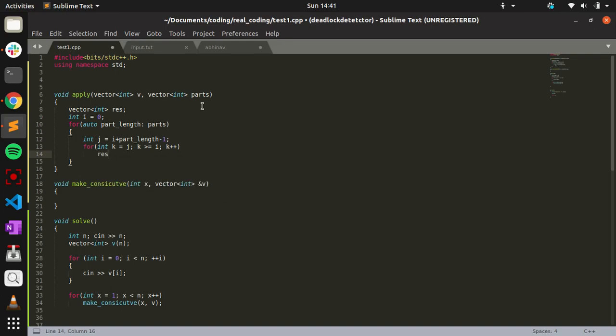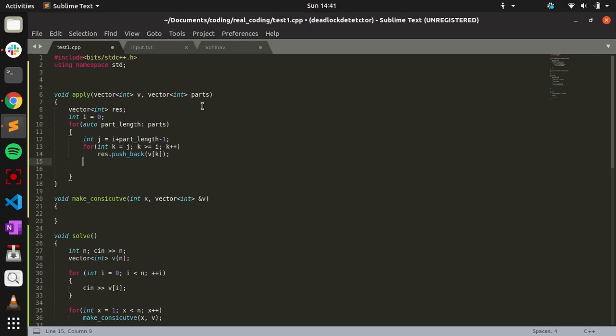So result push back the element v[k], in reverse order, and once we complete, i is increased by part length.